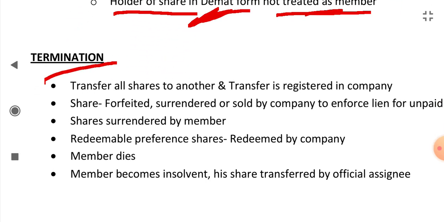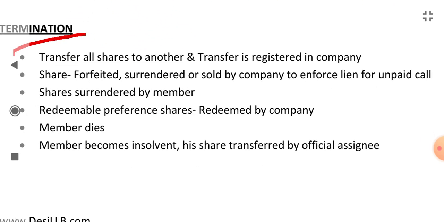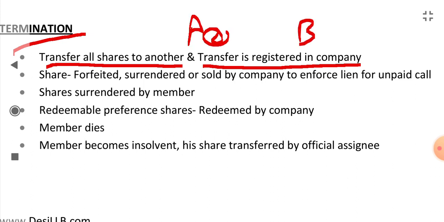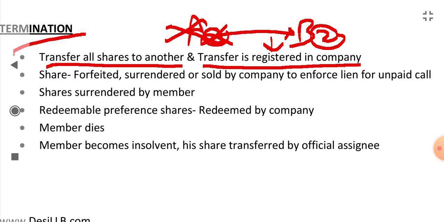Termination of membership. How is a membership terminated? By transferring all shares to another, and the transfer is registered in the company. Suppose A has 2 shares and he transfers these shares to B. Now B has all the shares and this transfer has been registered in the company. Then A's membership will be terminated and B will become a member.